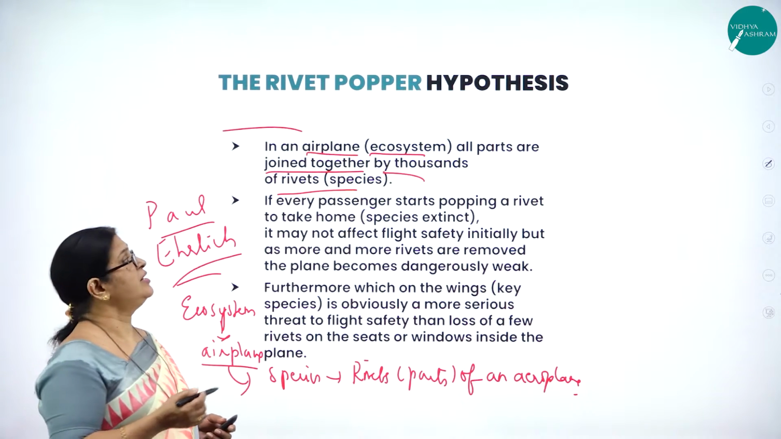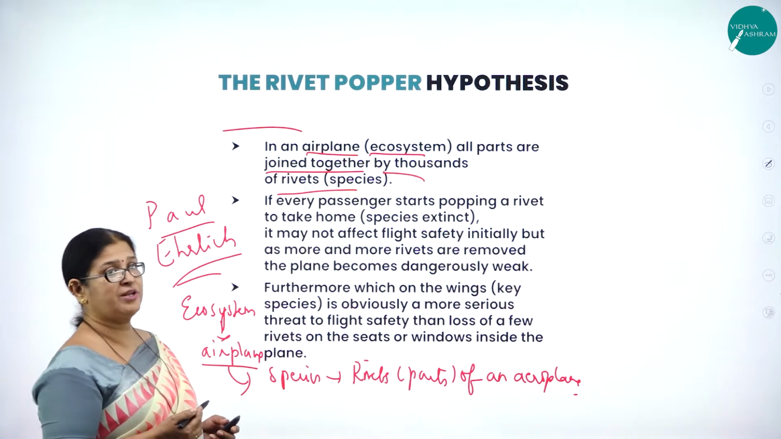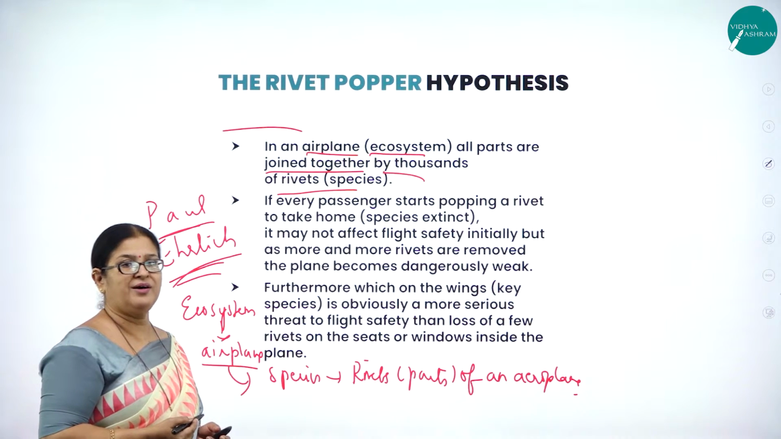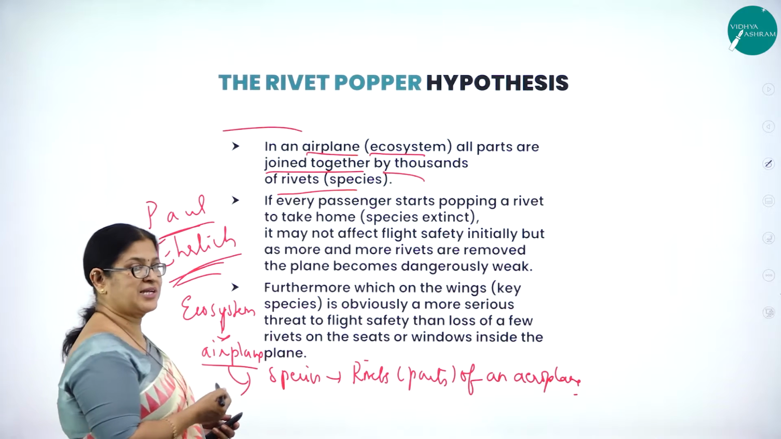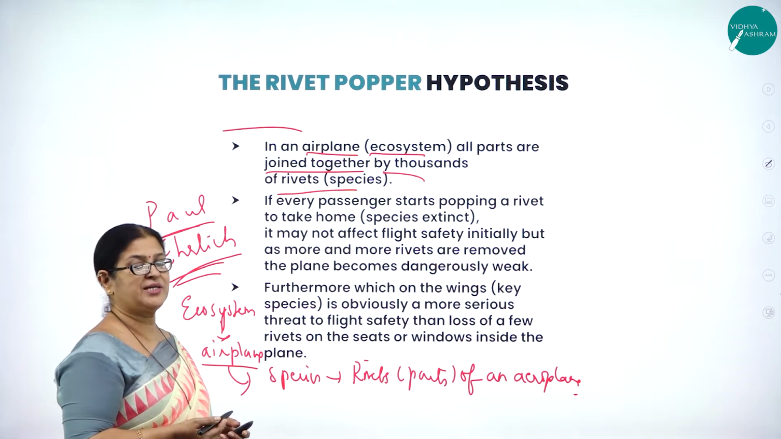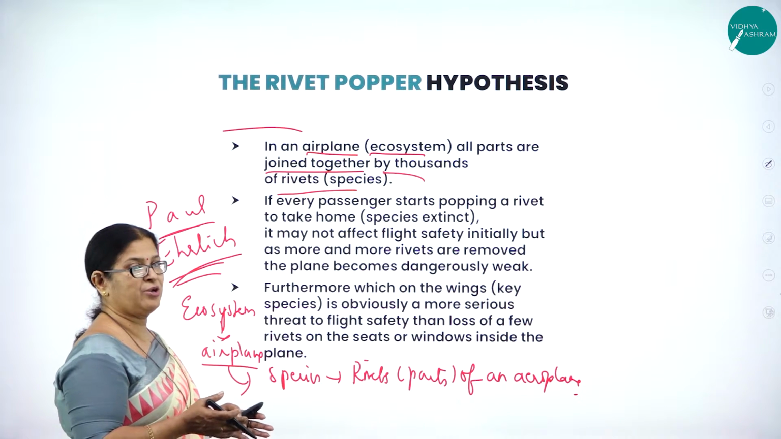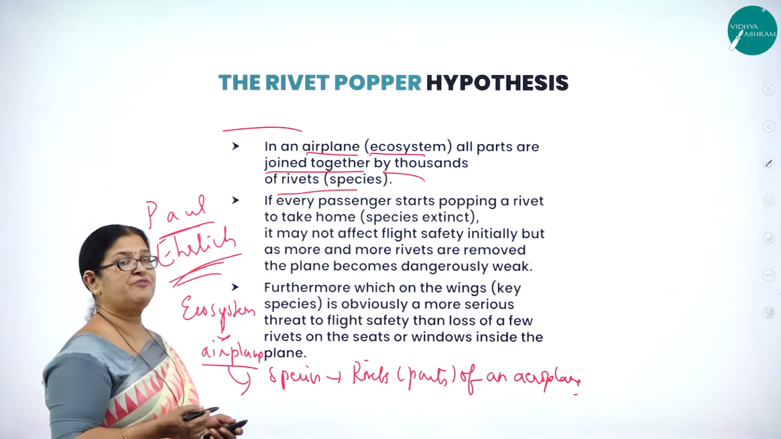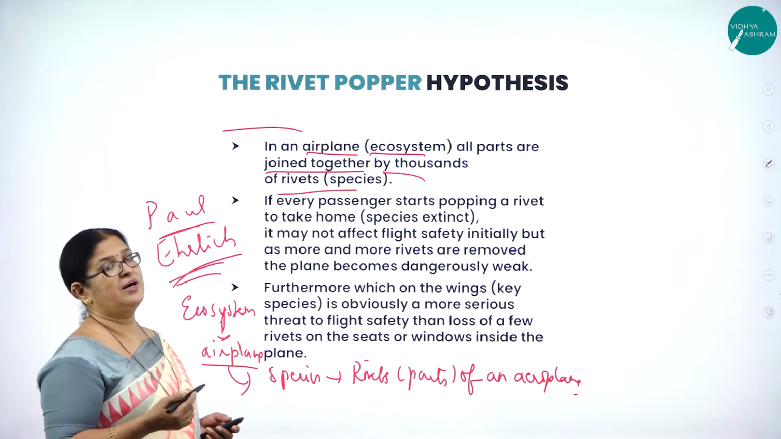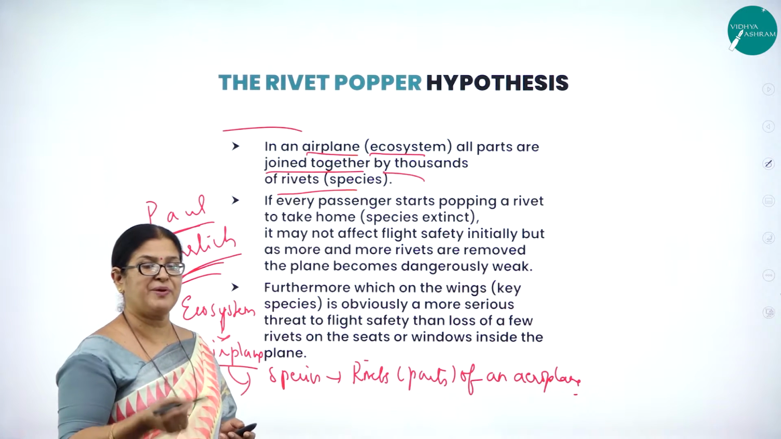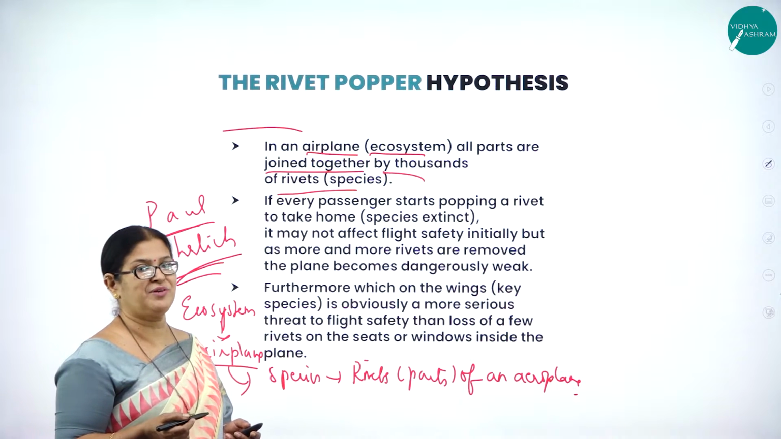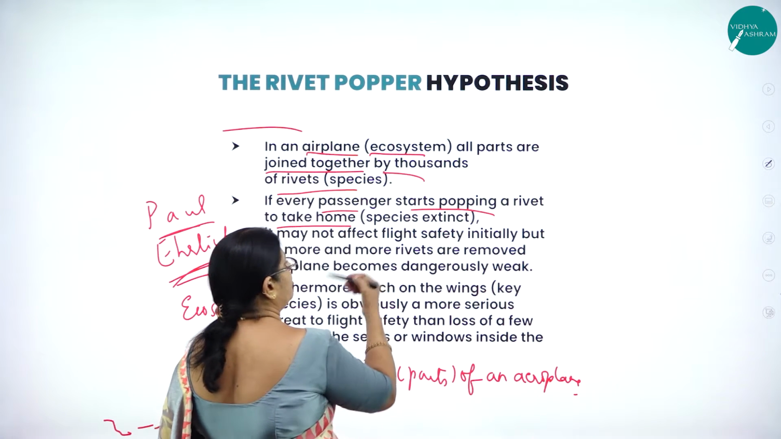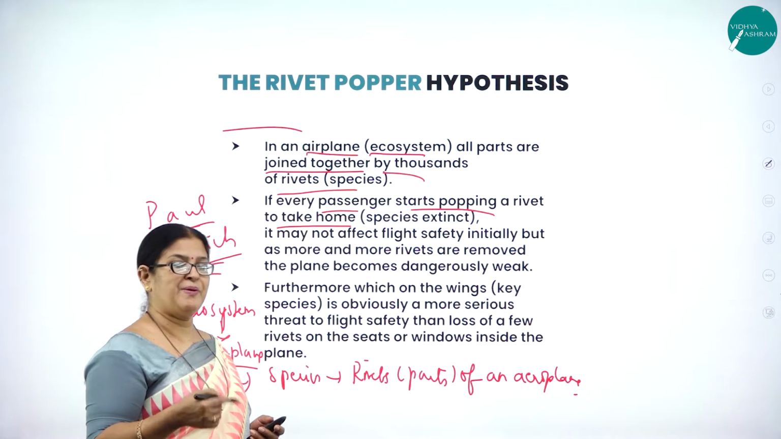So let us see one by one his opinion about this hypothesis. The Rivet-Popper hypothesis was put across by Paul Ehrlich. Such a beautiful comparison he has made. He has compared the ecosystem to an aeroplane, and the parts used to make the aeroplane, thousands of parts, are called rivets, and he has compared them to the species. So many people travel in an aeroplane. If each one starts picking up the parts of the aeroplane, imagine what will happen, right? If every passenger starts popping a rivet to take home, they will start taking the aeroplane part by part.